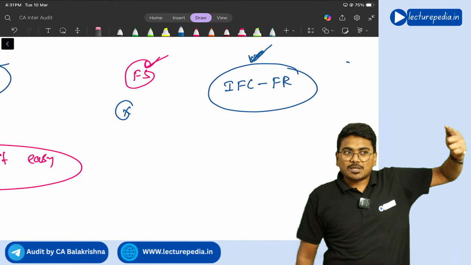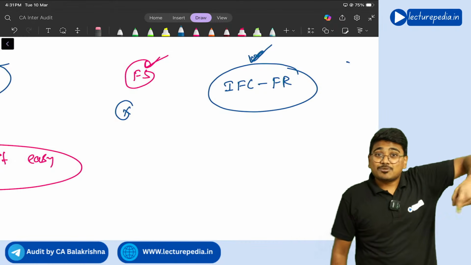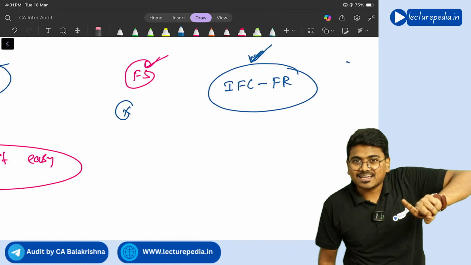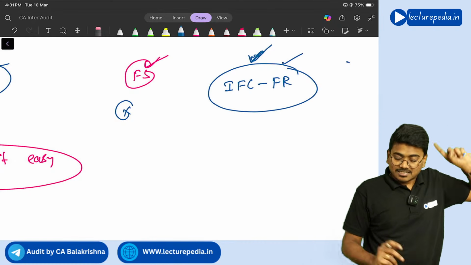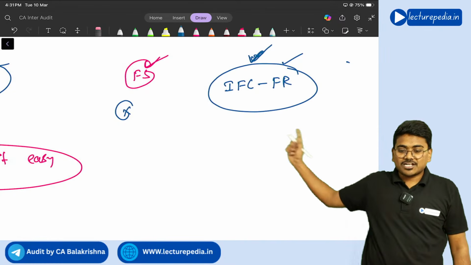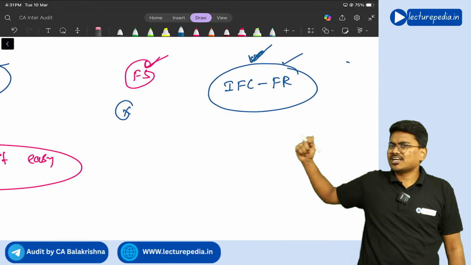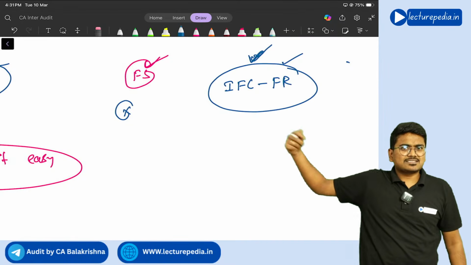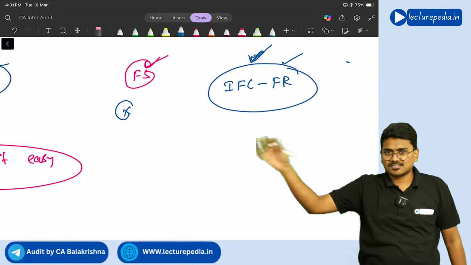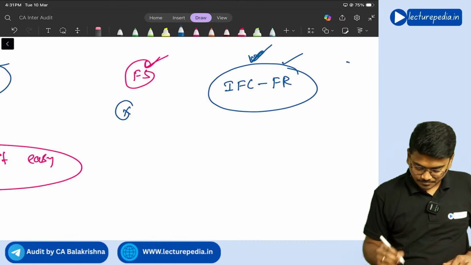If you look at the main audit report, there will be an Annexure A. Annexure A will be nothing but this report on internal financial controls over financial reporting. About this internal financial controls over financial reporting, we will be discussing further in our classes. Getting it? Yes.